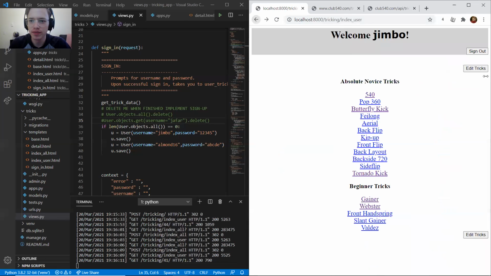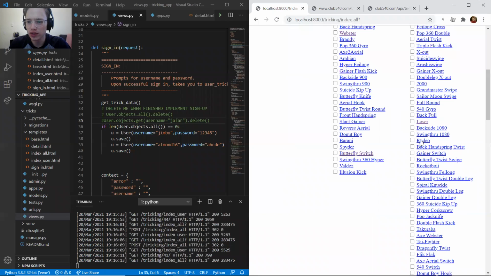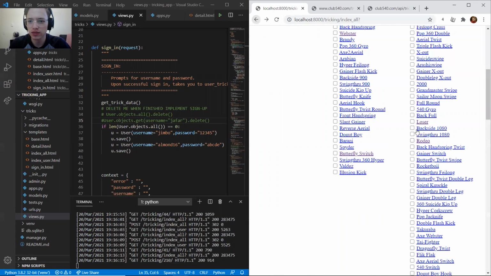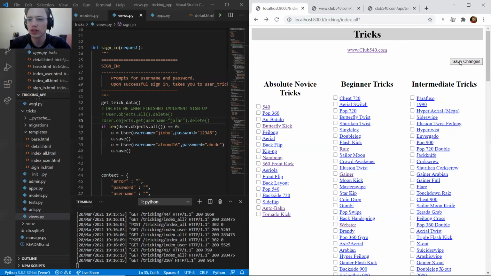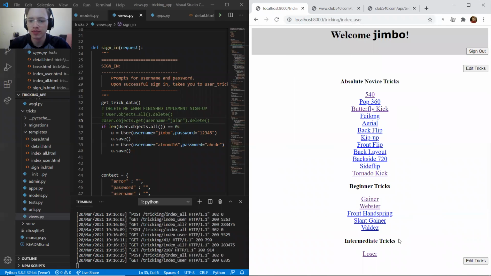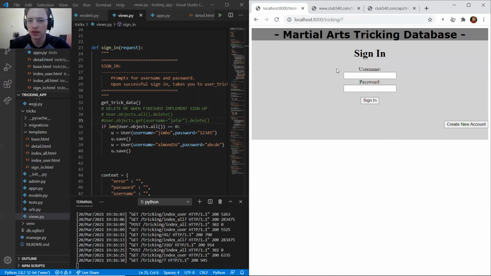You can look at that. You can also look at it here if you're wondering, oh, what is this trick? There's the description. It takes you right back to where you were. You can add that. I actually can do that. Something like that. And if I want to sign out, and let's say I want to make a new account, I'll do